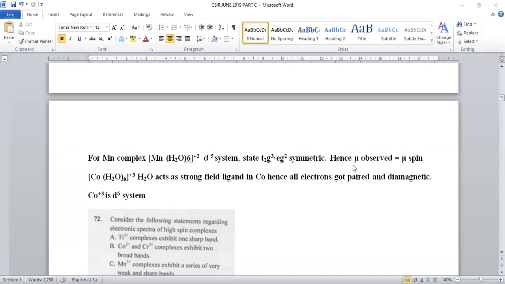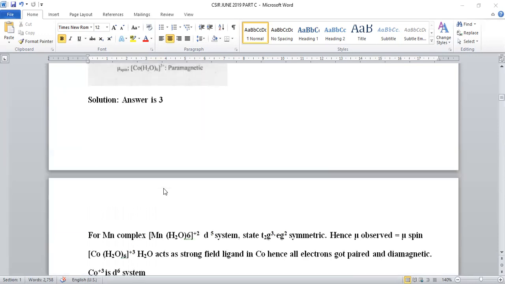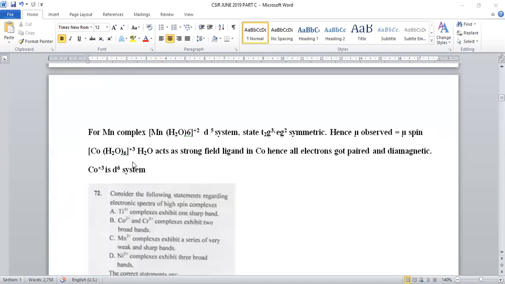Because of its symmetric nature, mu observed exactly equals mu spin. So which statement is correct? Mu observed is equal to mu spin is the correct statement. Mu observed greater than mu spin is not the correct one, it is also a wrong answer. Either option number 1 or 3 can be used for this.